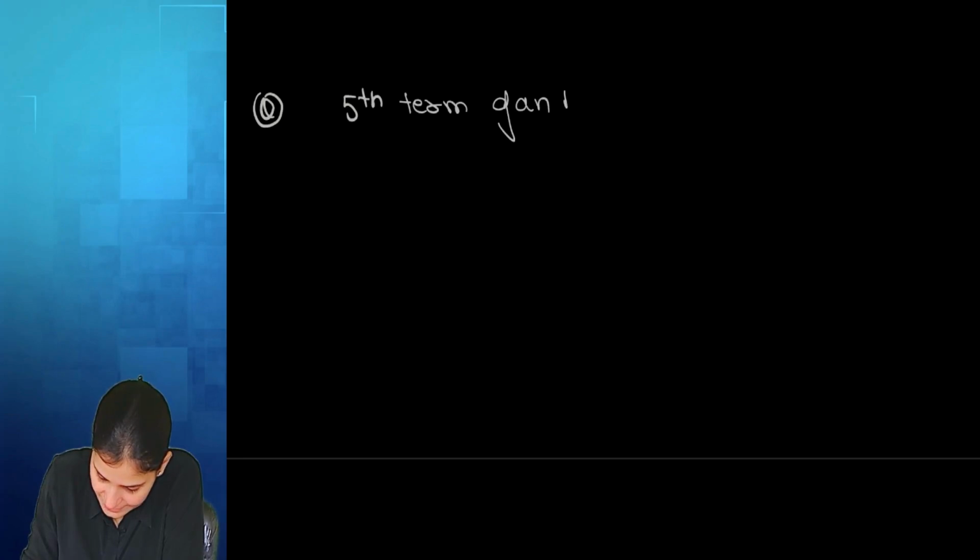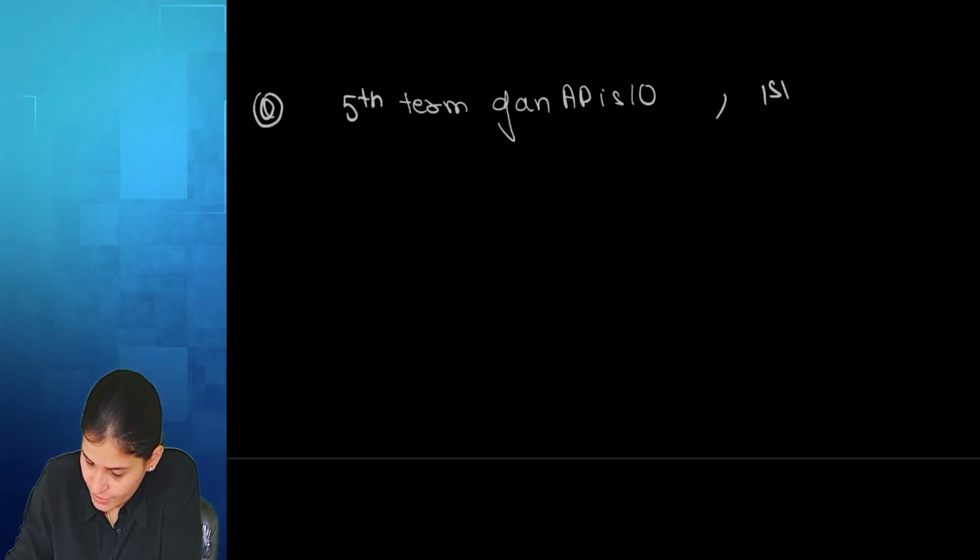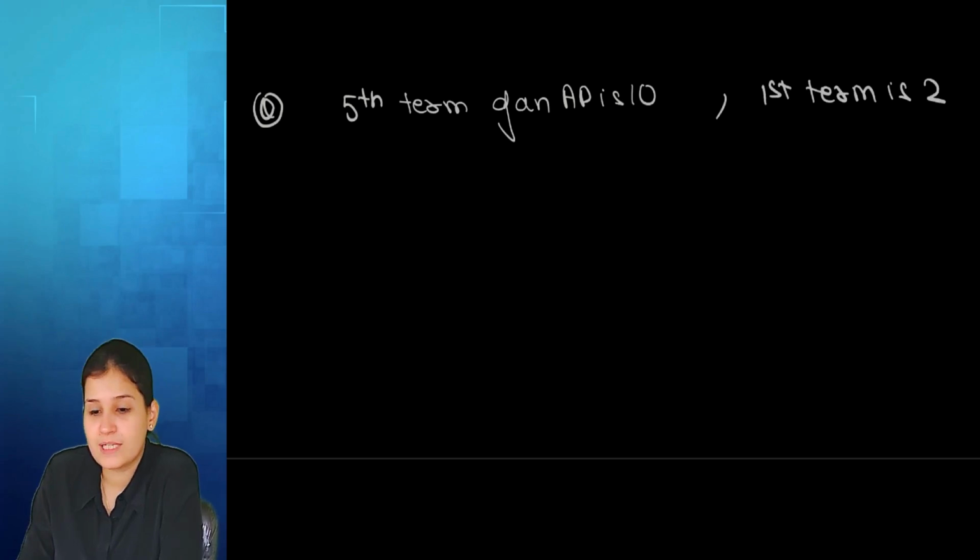Okay. Let's try another sum. Suppose I say that the fifth term of an AP is 10, first term is 2. What is missing?